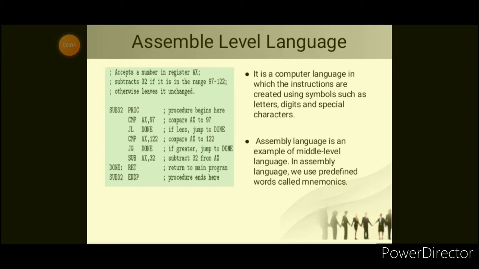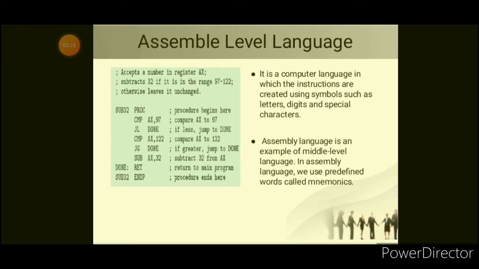It is a computer language in which instructions are created using symbols such as letters, digits and special characters. See, this kind of language is basically used in a special type of computer architecture. Normally they are used in electronic devices. They are used to program electronic devices, and this is also a kind of low level language. So that's why we are calling it a middle level language.